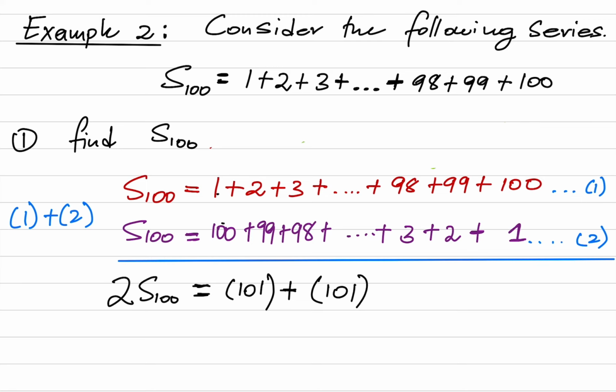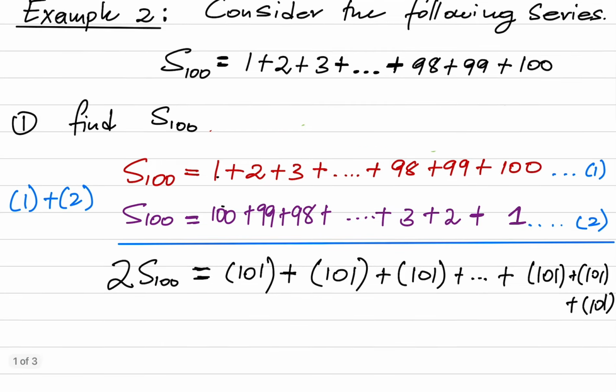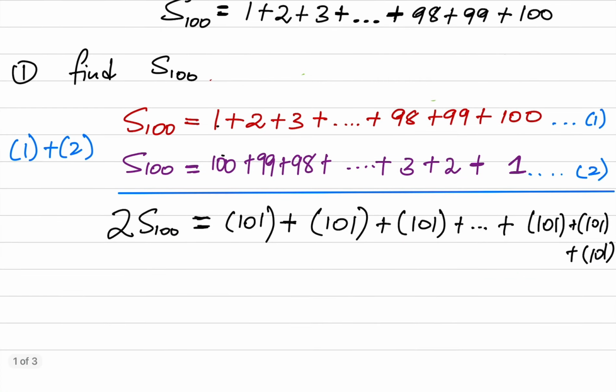What about 3 plus 98? Same thing, 101. Can you bet that we will get 101 until we get to the last portion that we need to add? Definitely, most definitely. 98 plus 3, 101, 99 plus 2, 101, 100 plus 1, 101. So we have 101 plus 101 plus 101 there. So we get 101 until the last term.